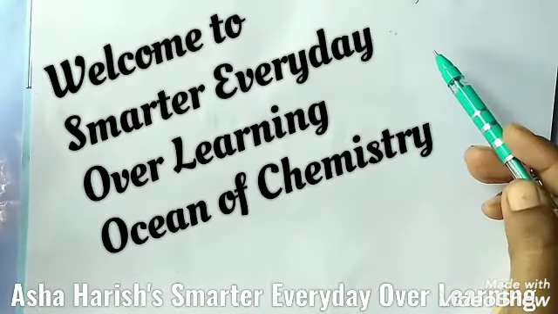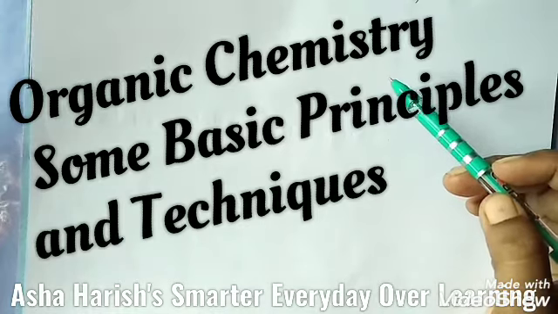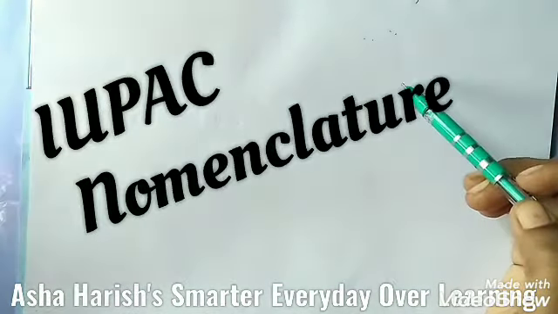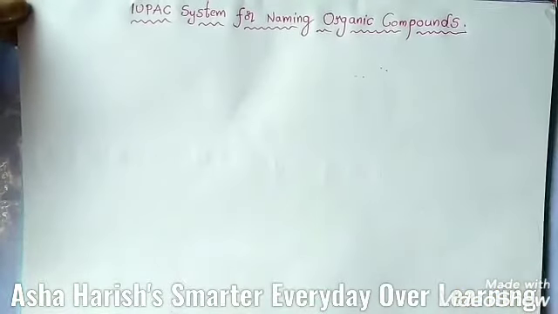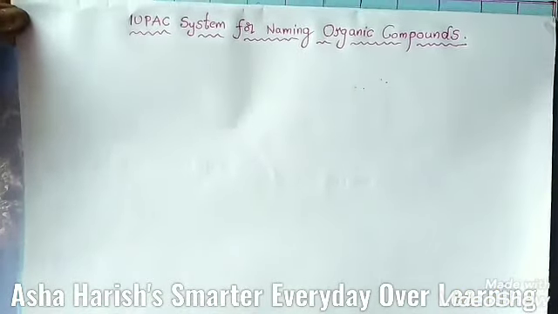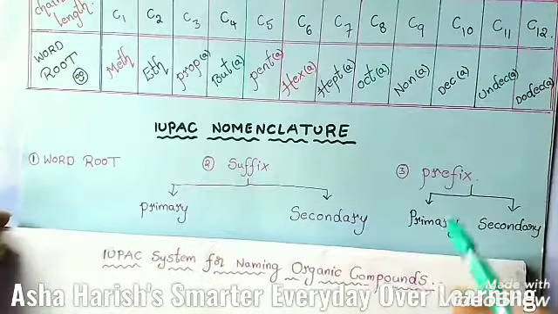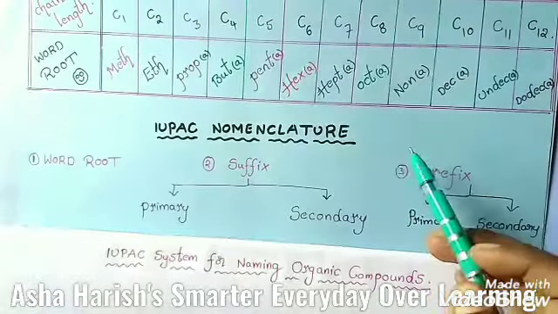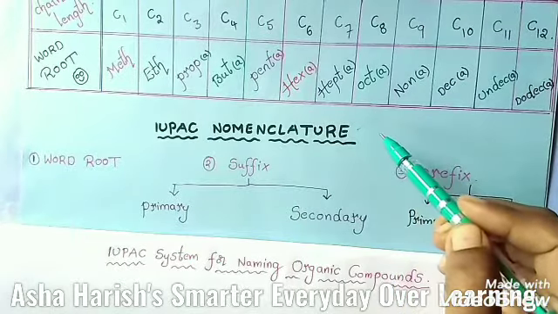Dear students, I have been teaching the classes for you from the chapter Organic Chemistry, some basic principles and techniques from grade 11 NCERT. And in this organic chemistry, a very important topic is the IUPAC system for naming organic compounds. Here, IUPAC nomenclature we are going to learn in this session. This is complete detailed information about the nomenclature of organic compounds basing upon IUPAC nomenclature, right?